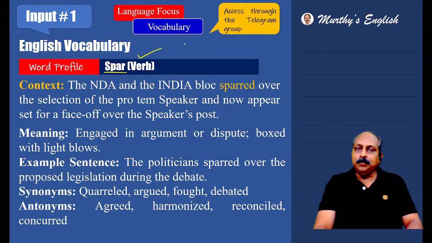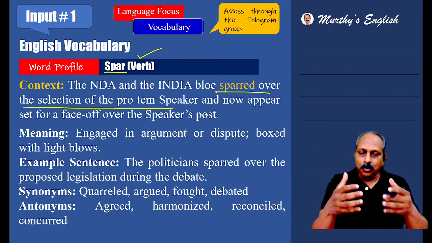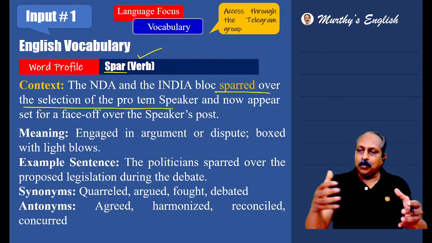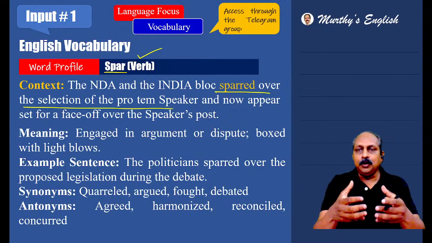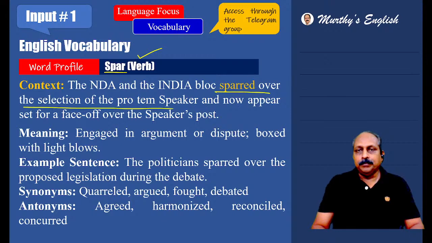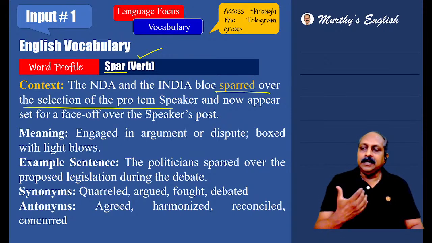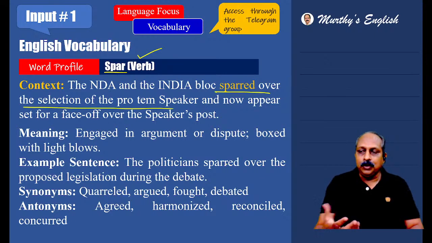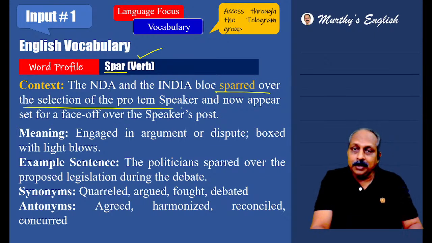Spar, part of speech verb. Let us look at the context. The NDA and the India bloc sparred over the selection of the pro tem speaker. Two, one is the ruling party, the other one is opposition. They sparred over the pro tem speaker. From the context, what should you understand? They did not agree or they argued with each other. That is the contextual awareness.